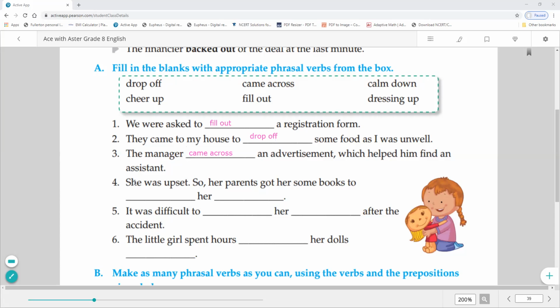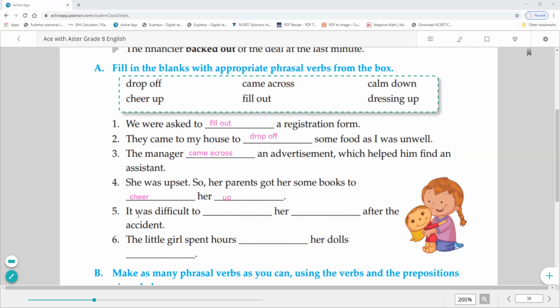Fourth sentence is, she was upset, so her parents got her some books to cheer her up. So here you can see cheer her up. This is a separable phrasal verb. We have a direct object in between the two parts of the phrasal verb. Cheer her up.